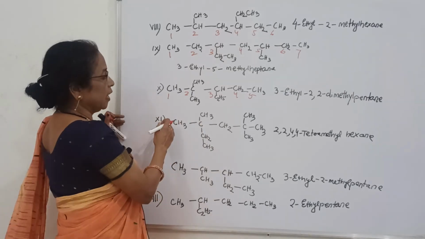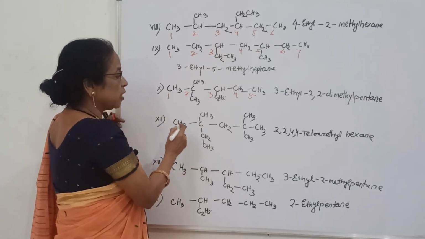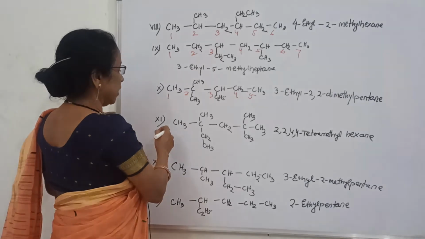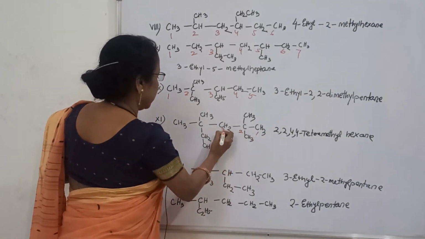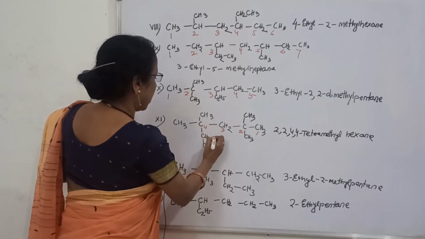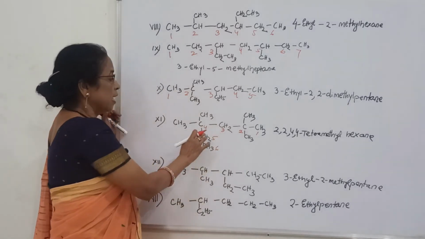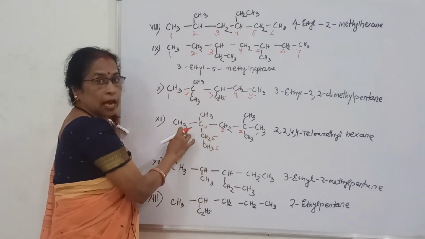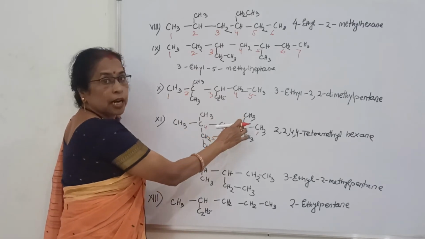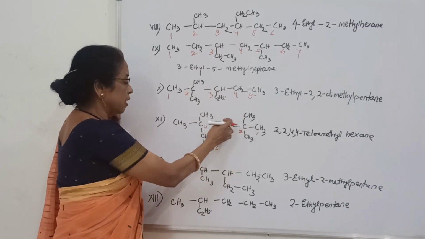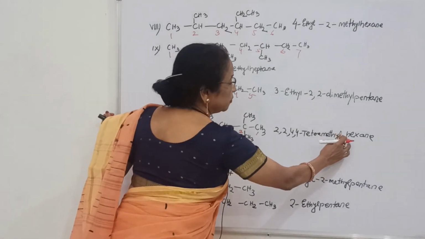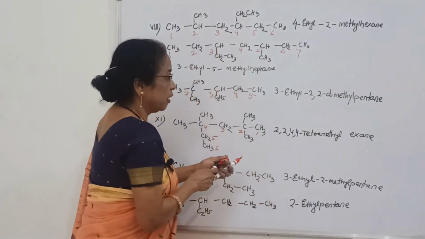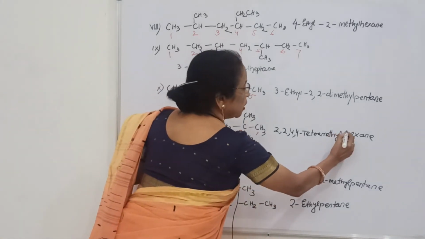So we will select the 6 long chain, and that is why you should write 1, 2, 3, 4, 5, 6. That means in 4 position there are 2 methyl groups, in 2 position there are 2 methyl groups, and what is the long chain? 6. 6 means hexane, and here there should be no gap, methyl hexane.